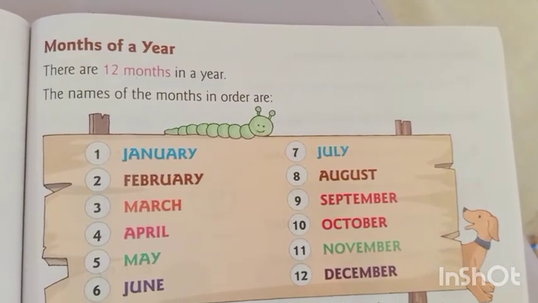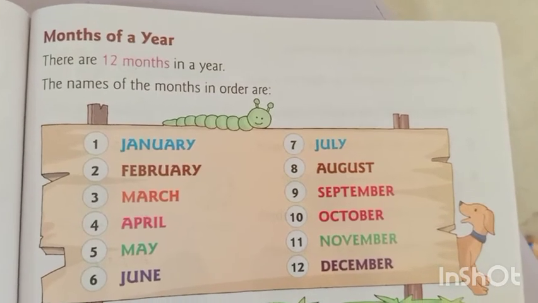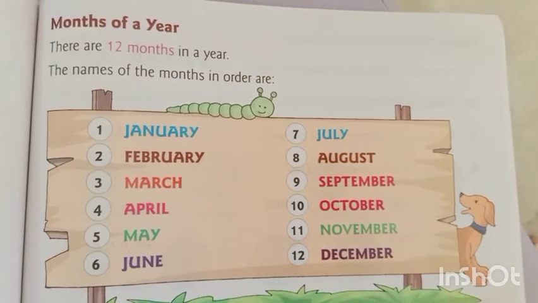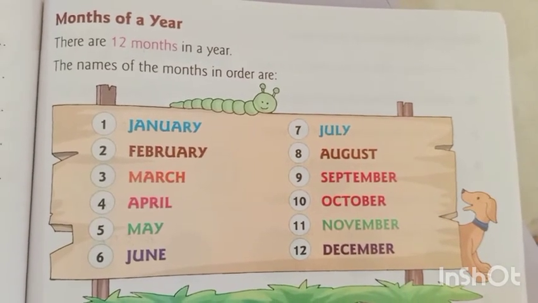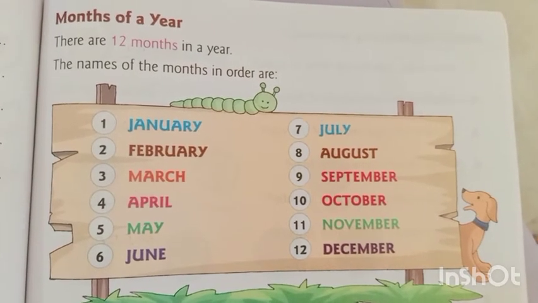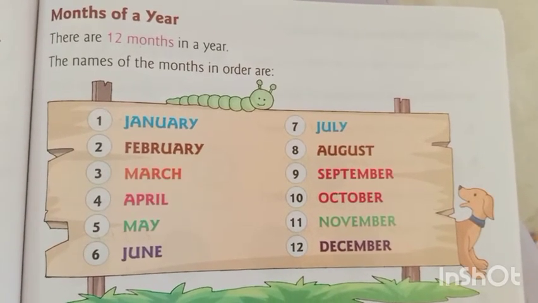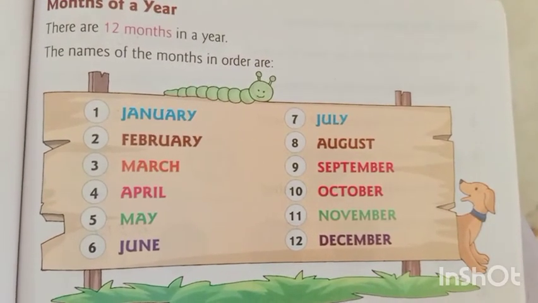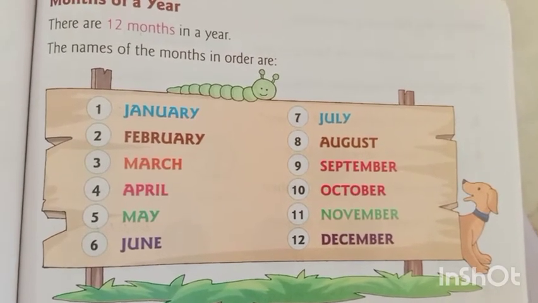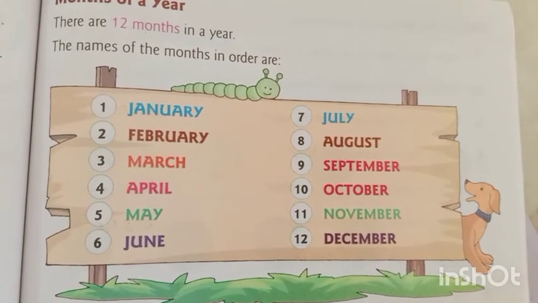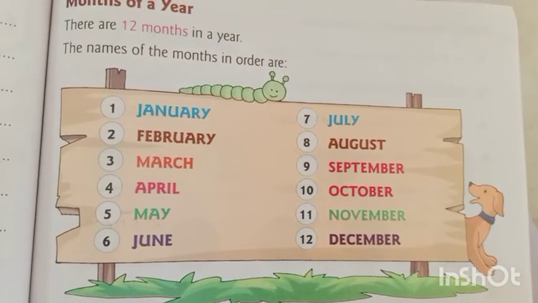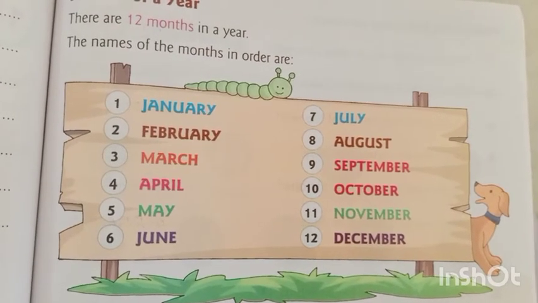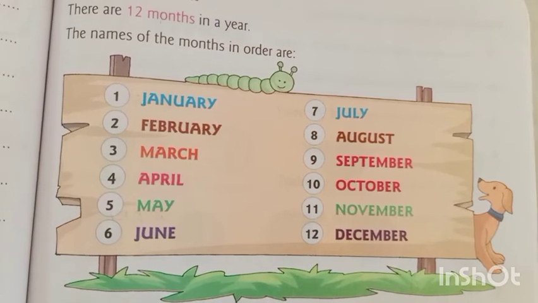The names of the months in order are January, February, March, April, May, June, July, August, September, October, November, December.